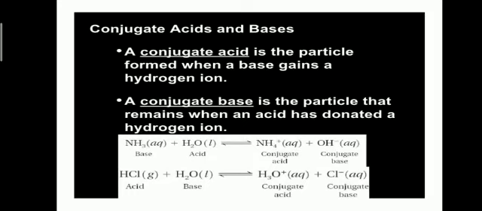Here, water reacts as a base. Hydrochloric acid donates its proton to water. So chloride will remain separate as the conjugate base, and it will carry a negative charge as it loses its proton. The proton of hydrochloric acid is donated to the water and it becomes hydronium ion, which is a conjugate acid, and chloride is a conjugate base.